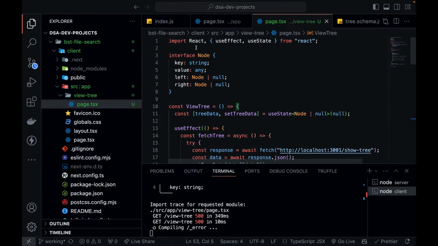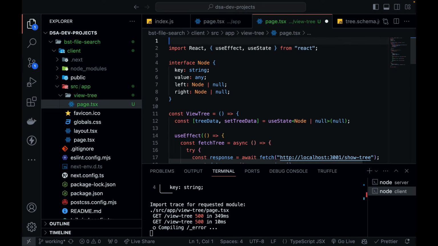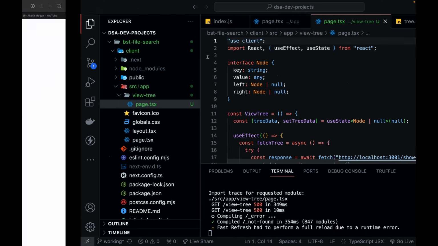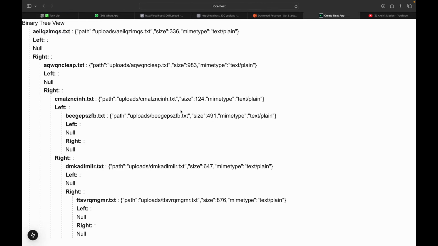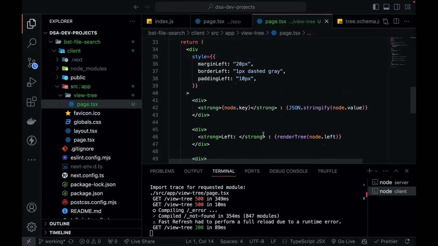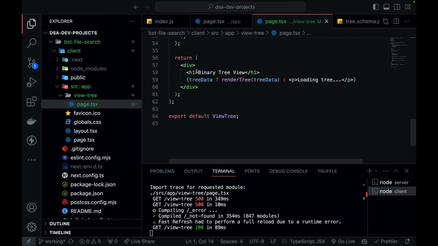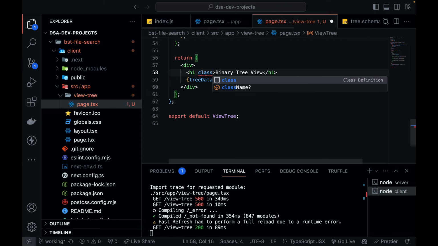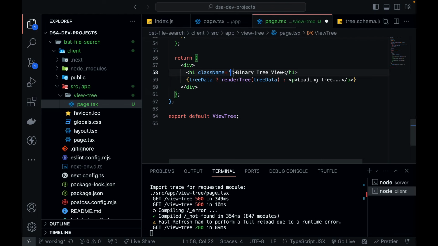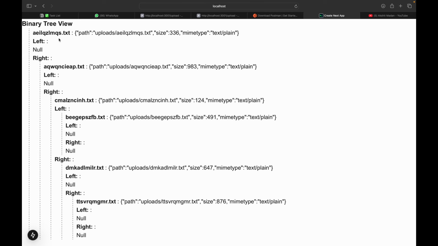So, useEffect. We need to make it a client-rendered component, so use client. Yes, you can see it. Let's give it some heading. It will have a className, which is fine. So you can see this is my first node.